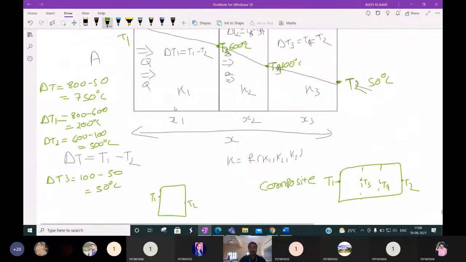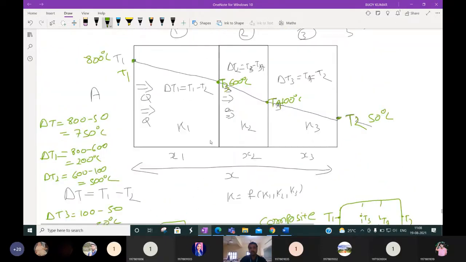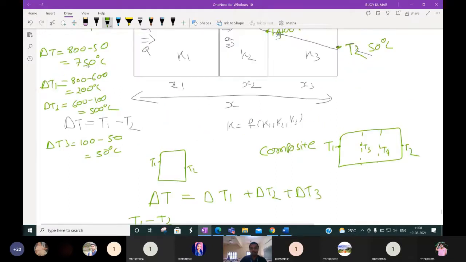Now here we can write this delta T as equal to delta T1 plus delta T2 plus delta T3. Or you can say the overall temperature difference, T1 minus T2. What did it come to in this example? 750.